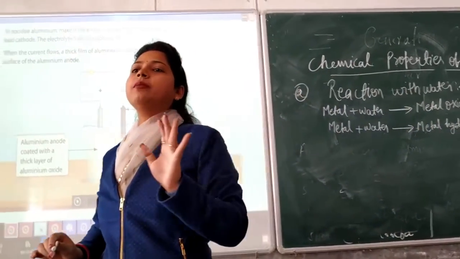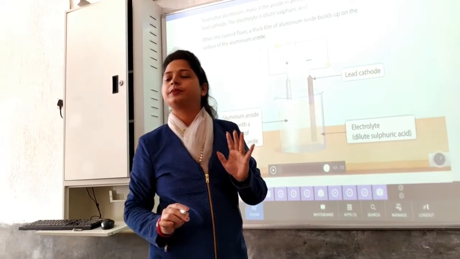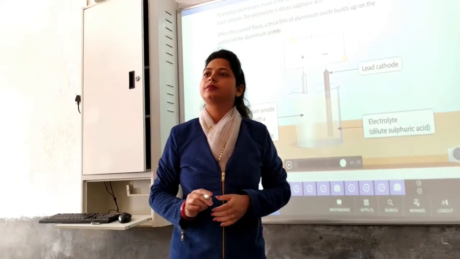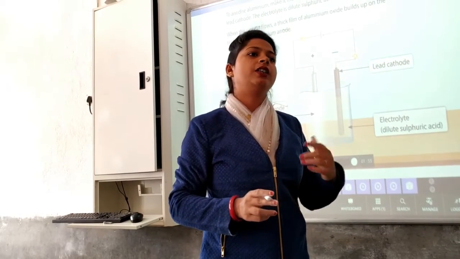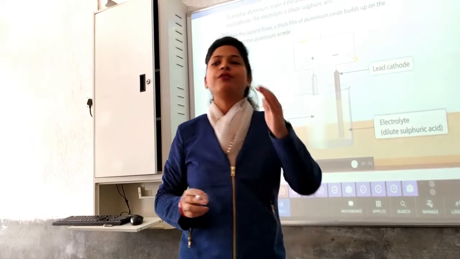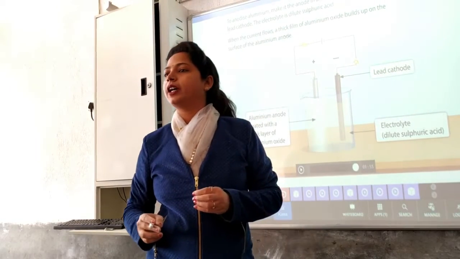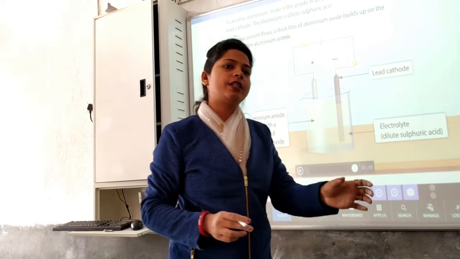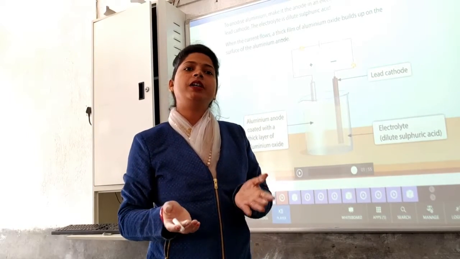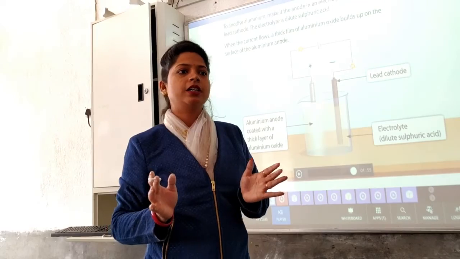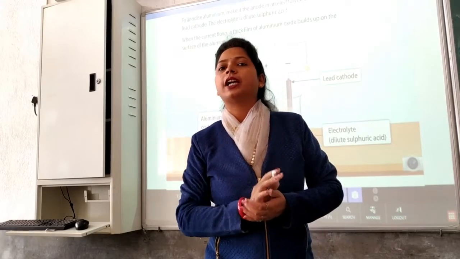Clear? Now have you read about the reactivity series? Yes, miss. So what do you mean by the reactivity series, Abhinav? The decreasing order of the metals according to the reactivity. Very good. Decreasing order of metals on the basis of their reactivity. So we have a reactivity series on the basis of which we can identify whether the given metal is more reactive, less reactive, or a metal having medium reactivity. Right? Now why am I discussing this reactivity series?